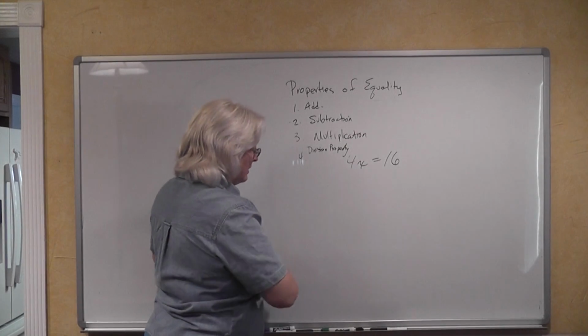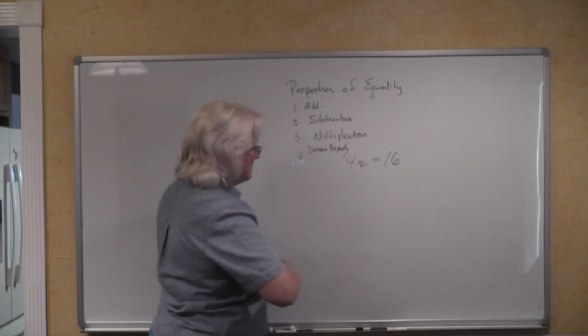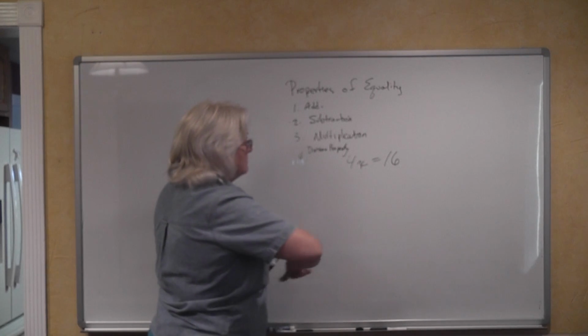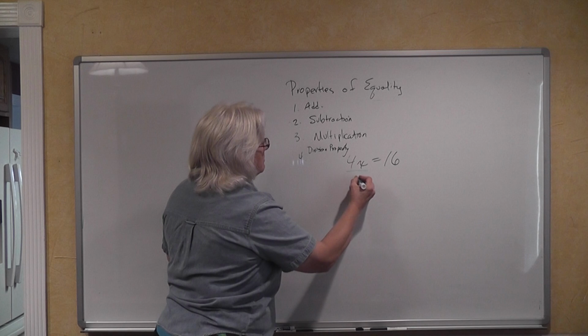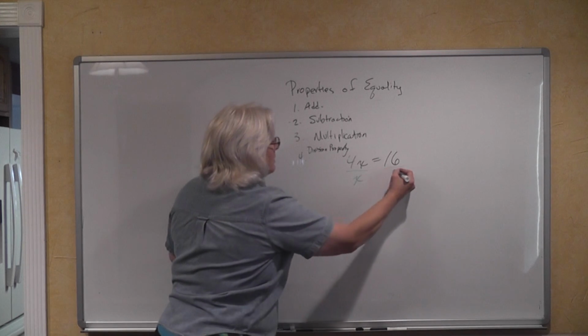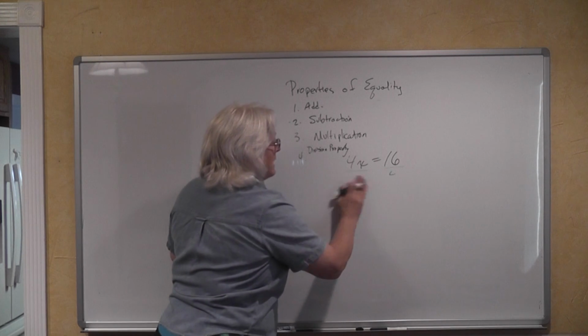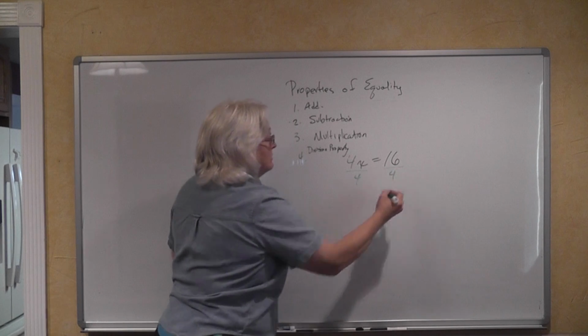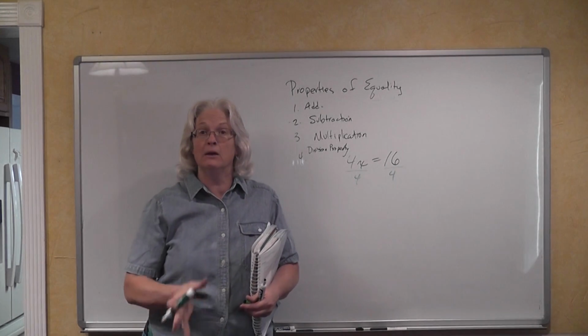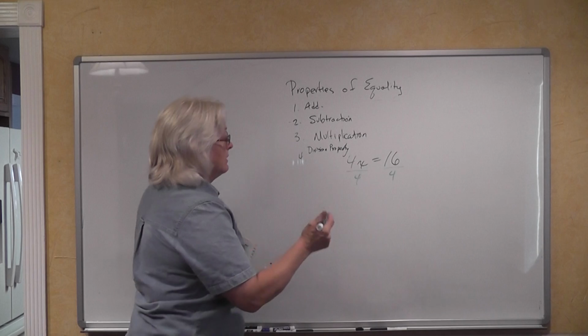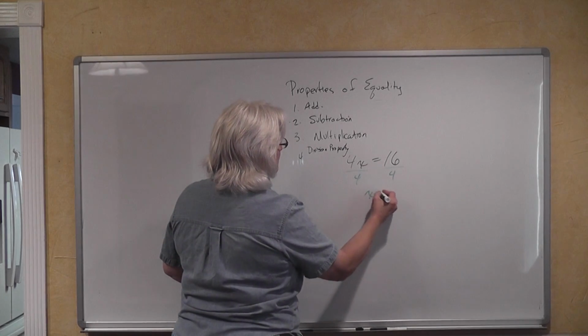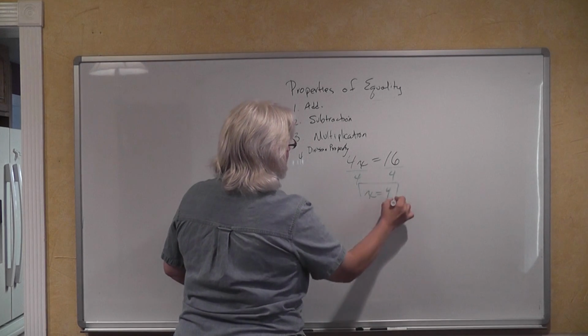We've multiplied x by 4, so now we're going to divide x by 4, and to keep our equation in balance, we have to divide this 16 by 4 as well, and that's how we end up with x being equal to 4.